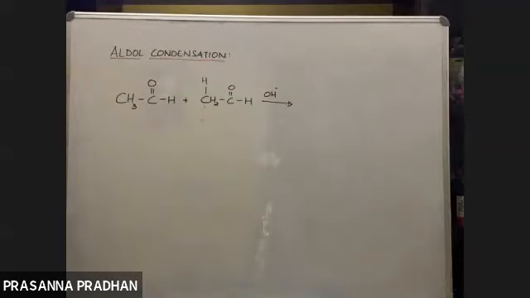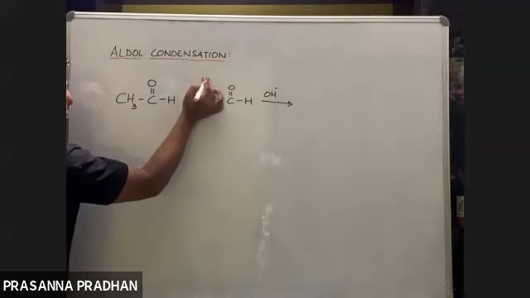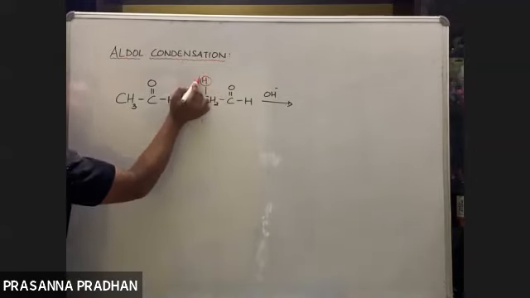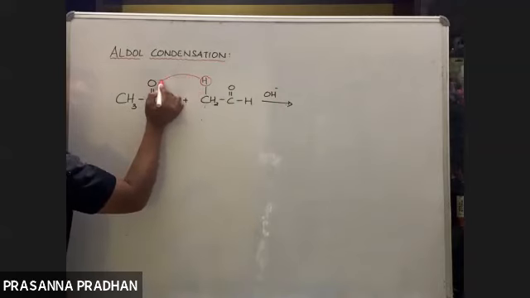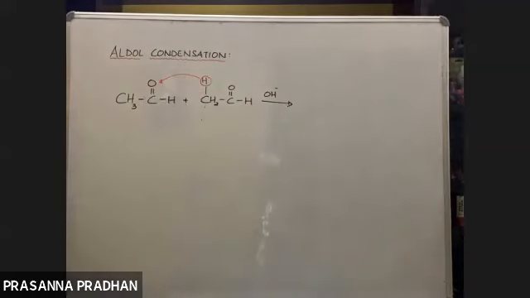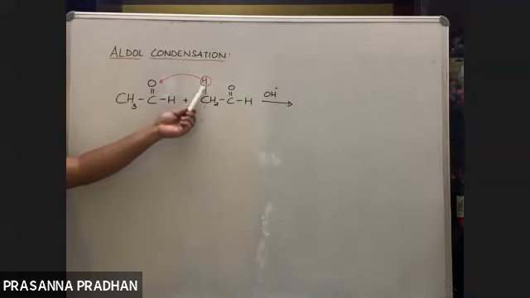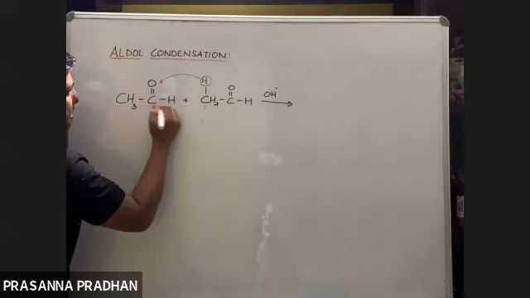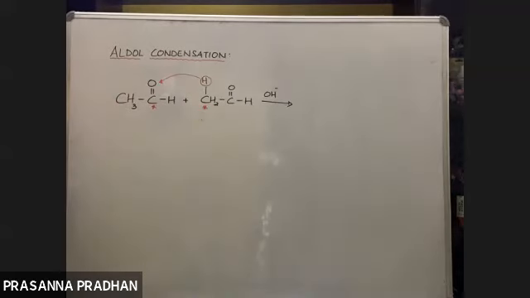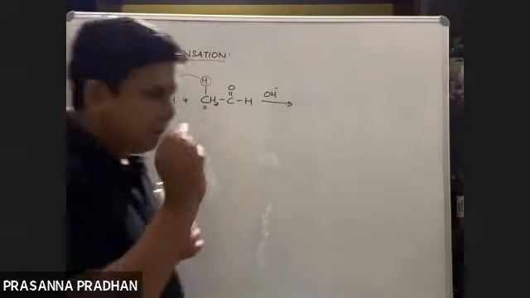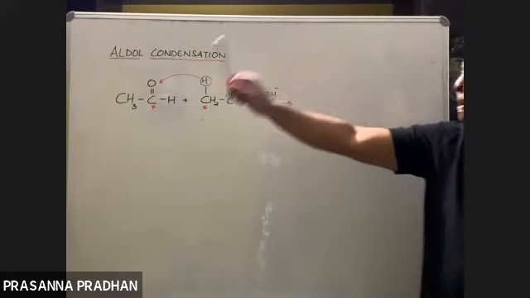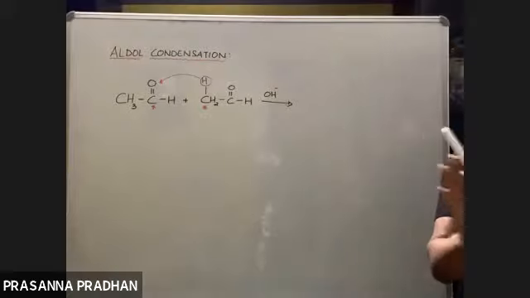Fine. Now you transfer one of the alpha hydrogens. This is the alpha carbon. To draw the product, you transfer the alpha hydrogen to the carbonyl oxygen. And you mark these two carbon atoms and join them by a single bond. So a bond will be formed between these two carbon atoms. क्या करोगे? You write down the formula. You transfer one of the alpha hydrogen to the carbonyl oxygen, and you connect the two carbon atoms.